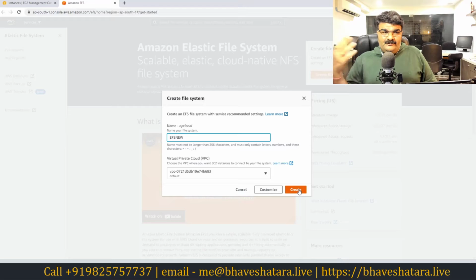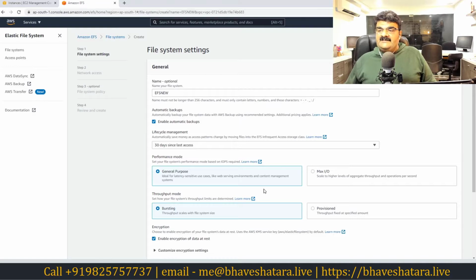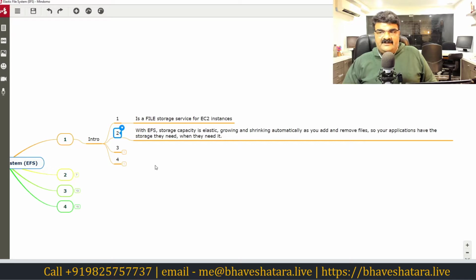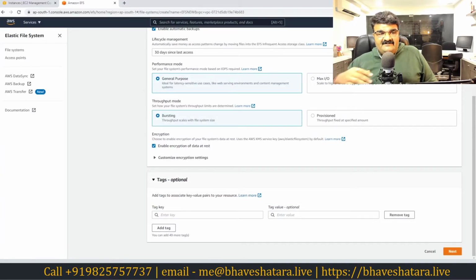But if you want to understand how it works, you can choose the customization option. Here are the settings that you can configure with your EFS. The important thing here is that we don't have any size option. We are creating an EFS volume, but we are not providing any size because this is totally elastic. Whenever you store data, it will grow, and if you delete data, it will shrink automatically.